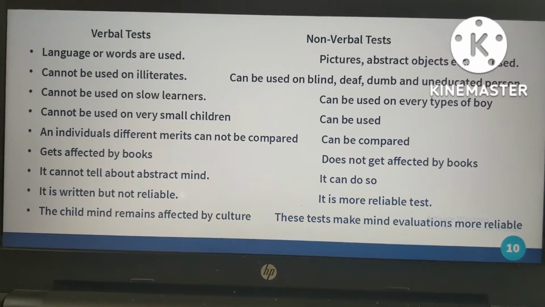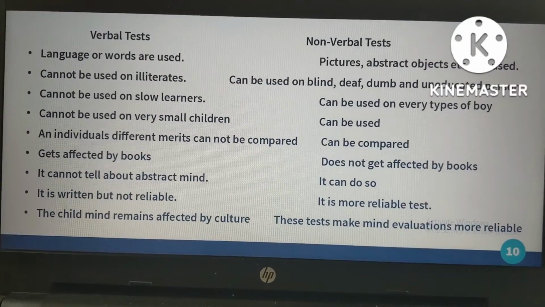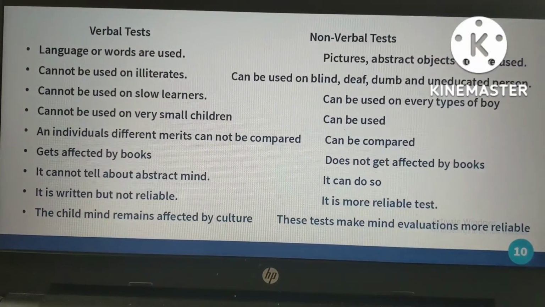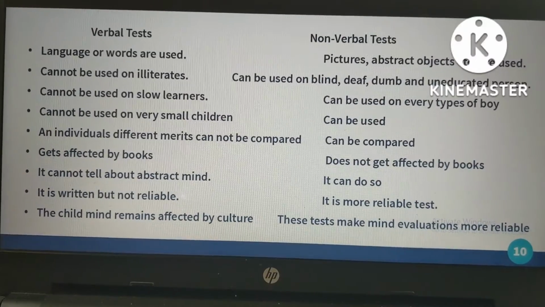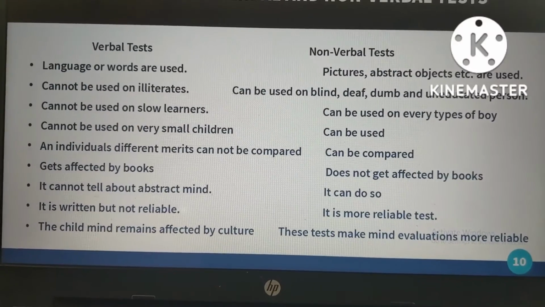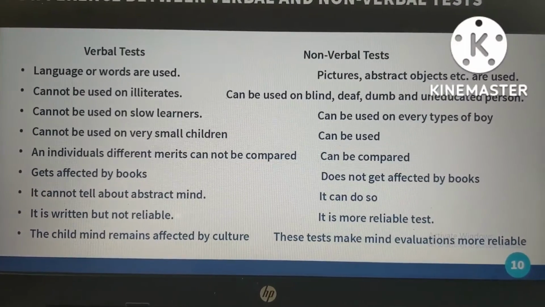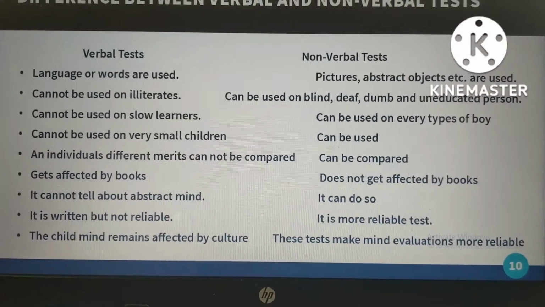Next, the verbal test cannot be used on illiterates, because language is being used, so we cannot use it on an illiterate person. The non-verbal test can be used on the blind, deaf, dumb and uneducated also, because by seeing, everyone can give the answer.